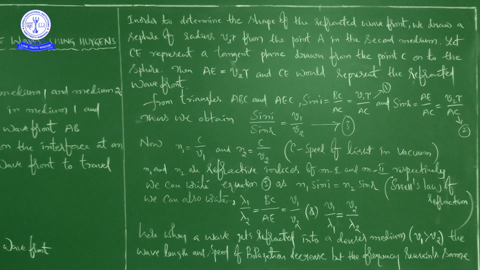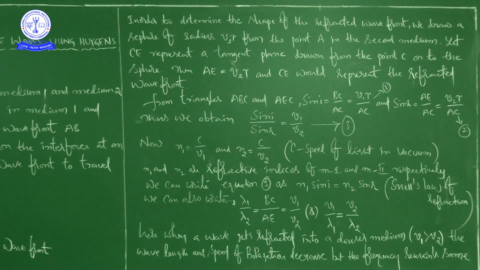Then you can write the next step: lambda 1 by lambda 2 is equal to BC by AE, because we decided this from the concept. Light means wavelength. Light is traveling from one medium to another medium, so speed is going to differ. You know that C is equal to nu lambda. Anyhow, that formula we will see in the future.